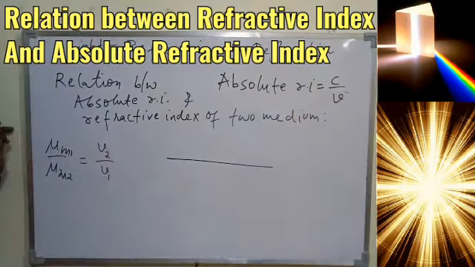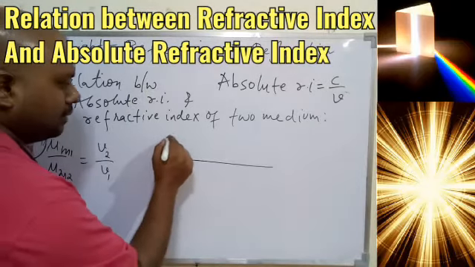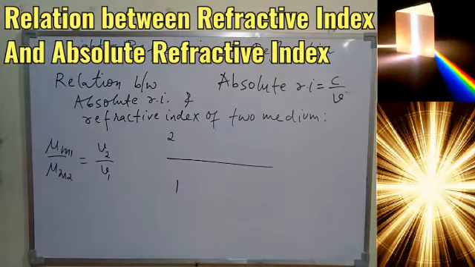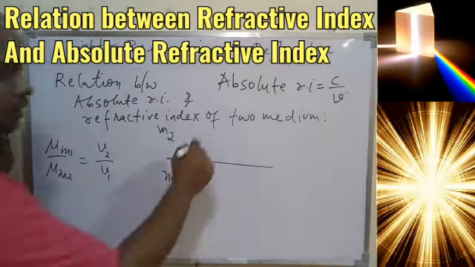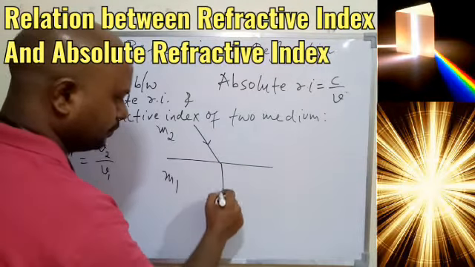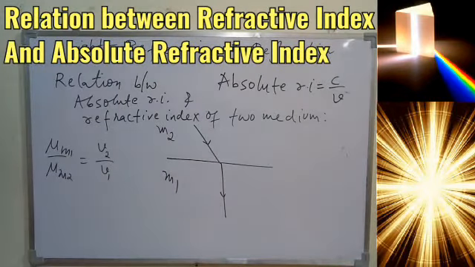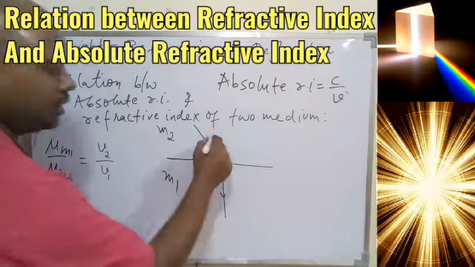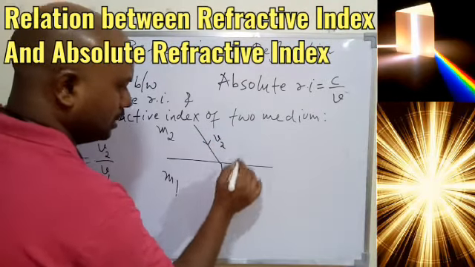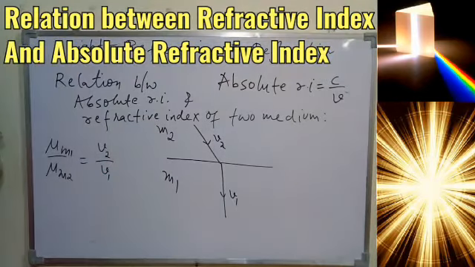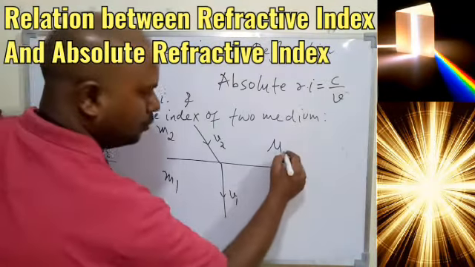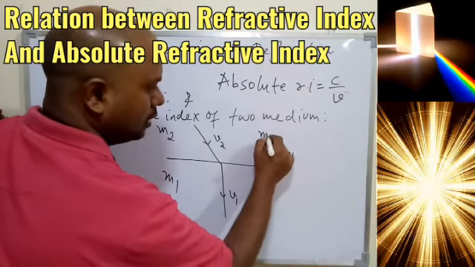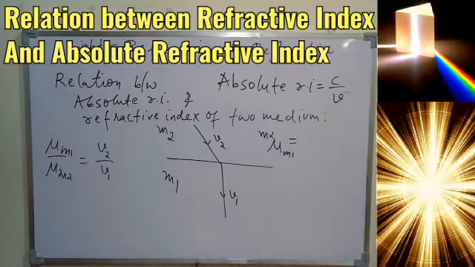Now if we say the light is traveling from 2 to 1, the same media, so this is M2 and this is M1, the previous one. So let's take an example. The light is now traveling from medium 2 to medium 1. The medium 1 and medium 2, this one and this one are same. So here the speed of light is V2, and here this is V1. According to Snell's law, the refractive index of M1 with respect to M2 will be what?